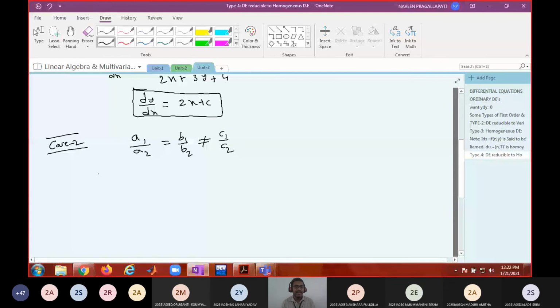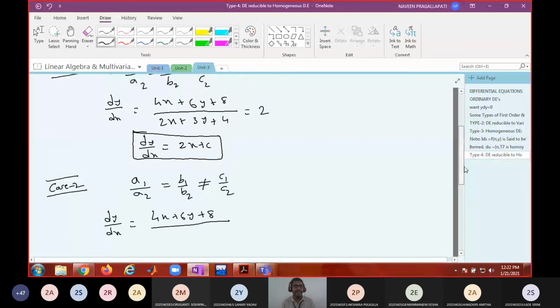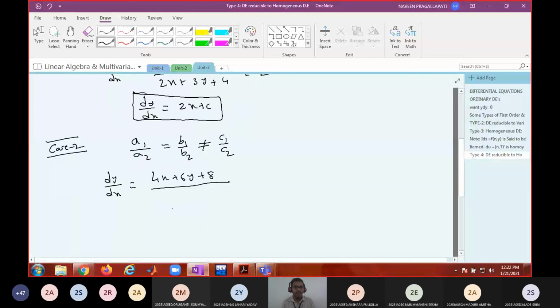Take the same example: dy by dx equals (4x plus 6y plus 8) by (2x plus 3y plus 1). Now you see only the first two ratios are the same, 4 by 2 equals 6 by 3 equals 2, which is not equal to 8 by 1.